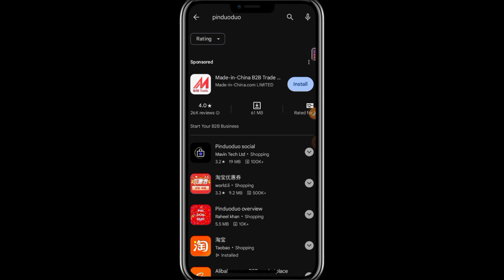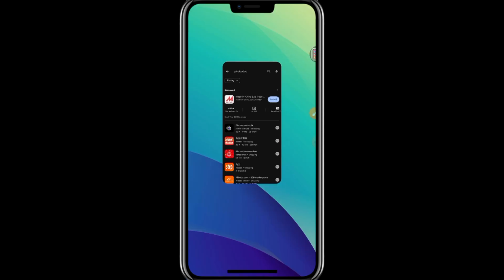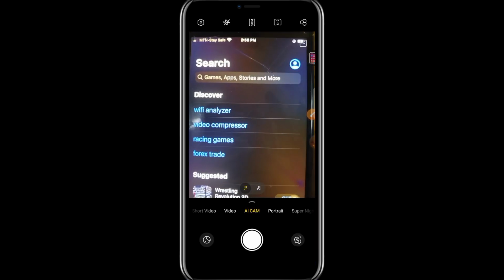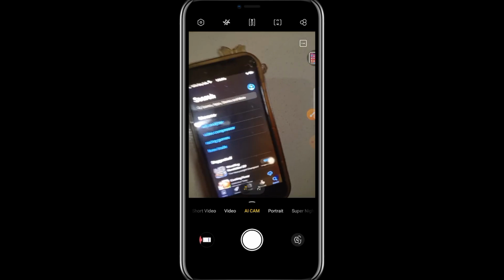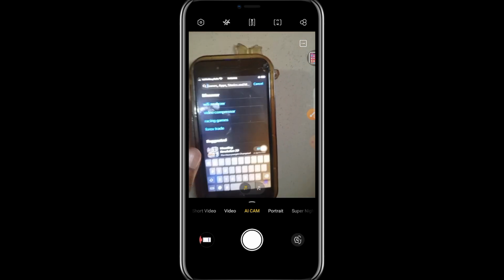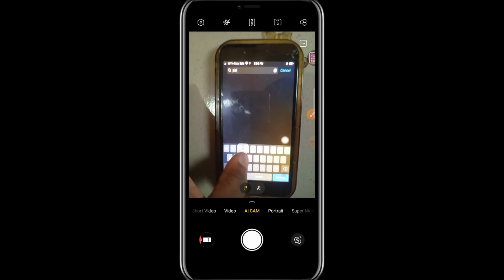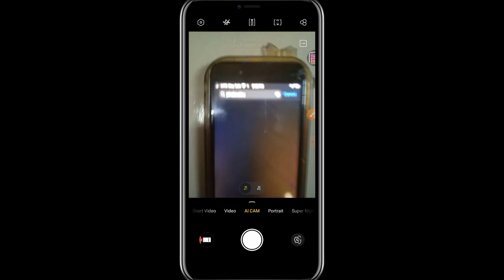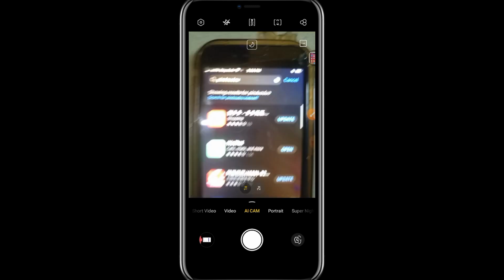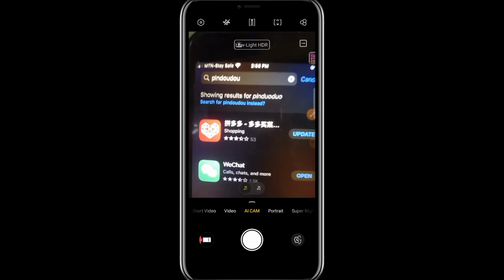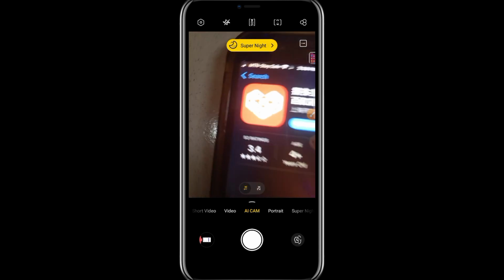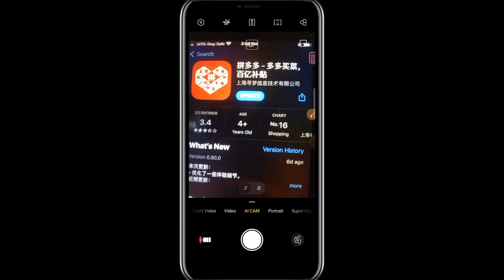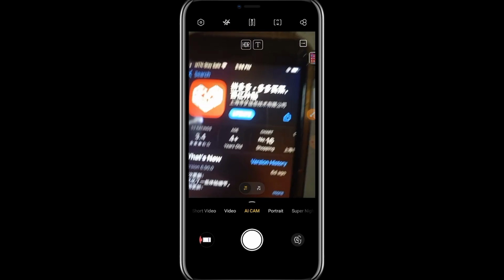But the fact still remains that this app is available on iPhone. Now let me open my camera here. Okay, this is my camera and this is the iPhone. Let me search for Pindodo here to show you that this app is available on iPhone. Those people who are using iPhone, the app is available. You can see it here, this is the first one. But nevertheless, I'm going to show you how you can also download it on the Android version.